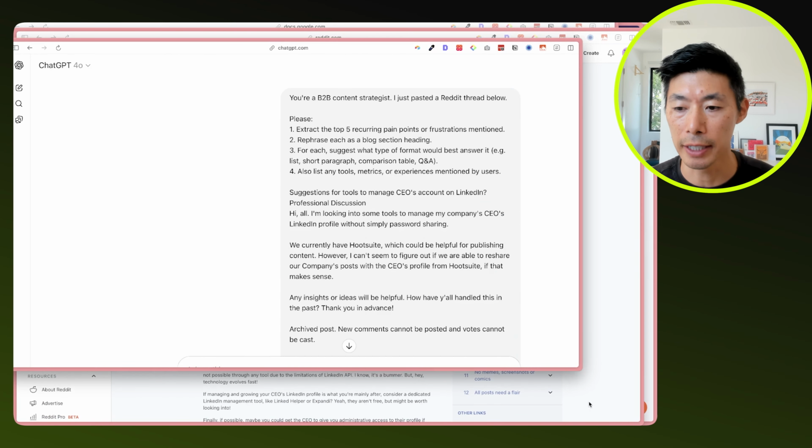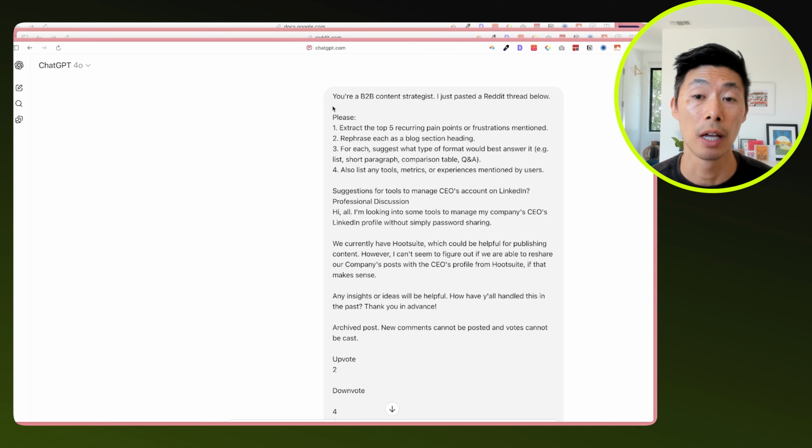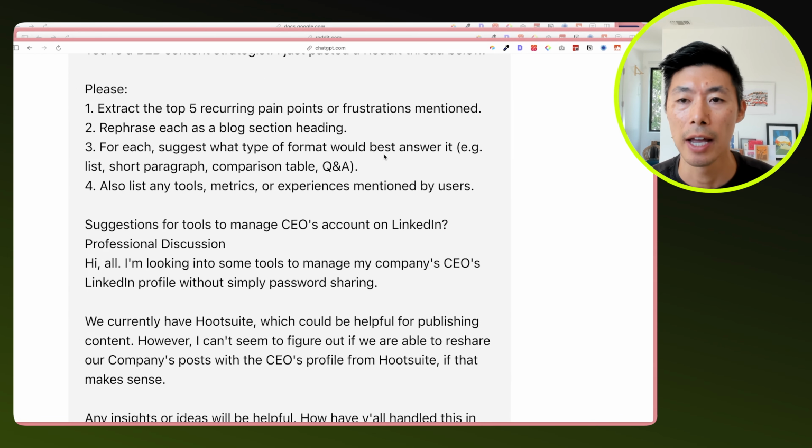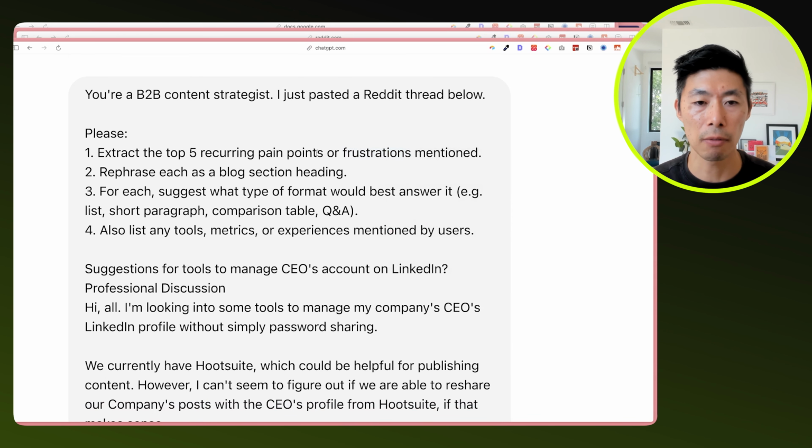I actually already did this in the interest of time, and we'll read through the text. So you're giving the AI a role: you are a B2B content strategist, and we're using the Reddit thread below. We want to use that Reddit thread to identify what the pain points or the frustrations are. And this is really good.